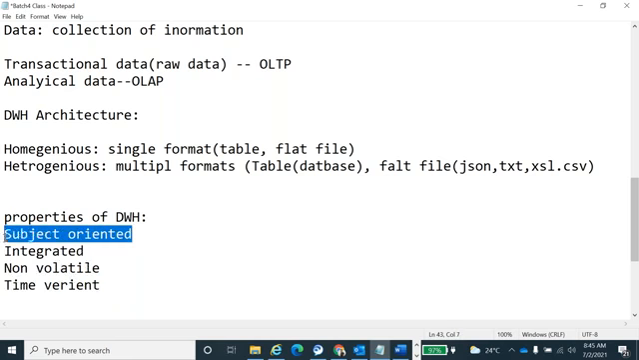Okay, what is meant by subject oriented? Subject oriented is nothing but focusing on a particular area, a particular subject. We call it subject oriented. For example, take the sales information. Suppose there are 100 stores, 100 sources we have. From all the sources, we are capturing the sales information into one place. Subject oriented is nothing but categorizing the data.